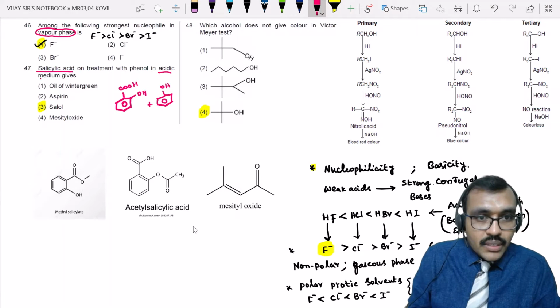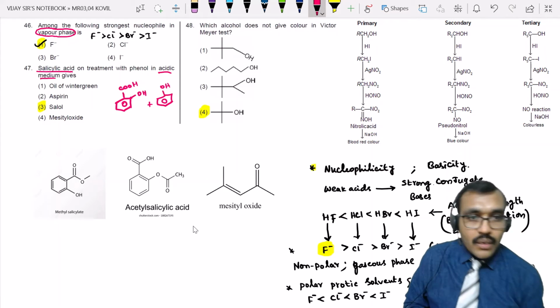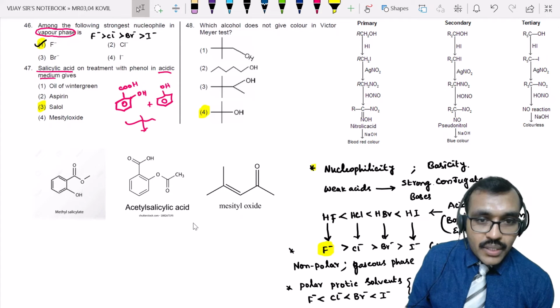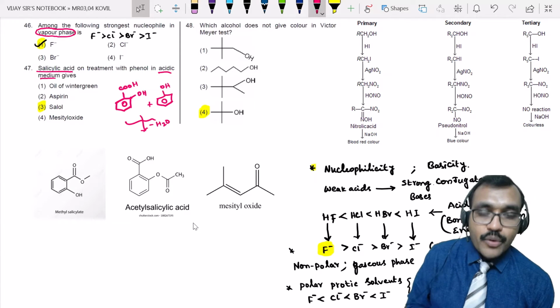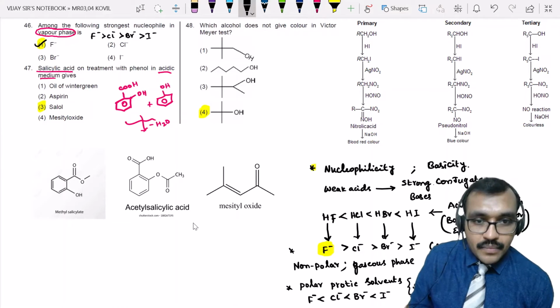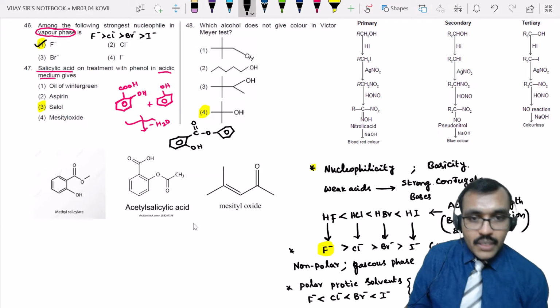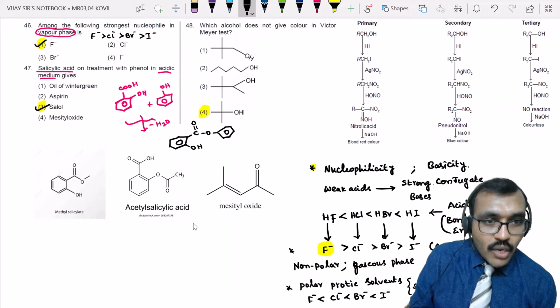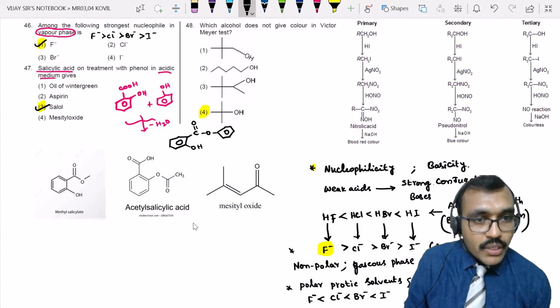There will be elimination of water, and the obtained product will be C double bond O, O, phenyl group, and you have an OH. Phenyl salicylate is also called Salol.